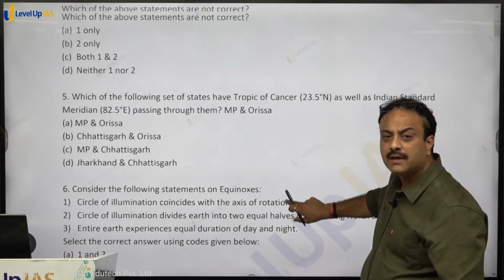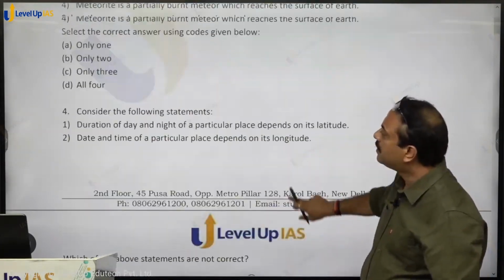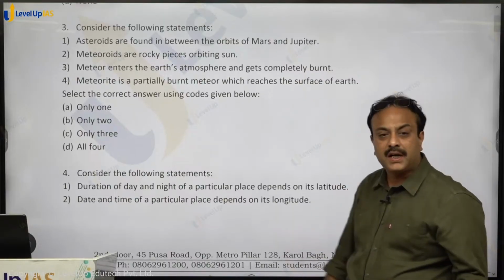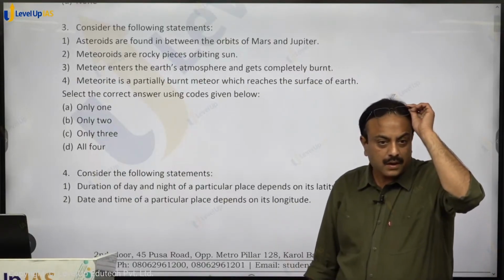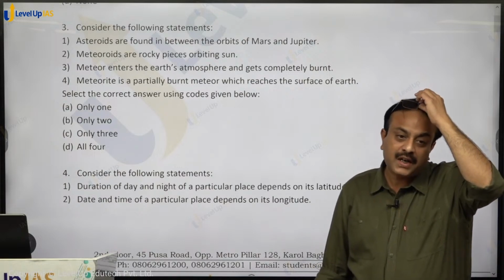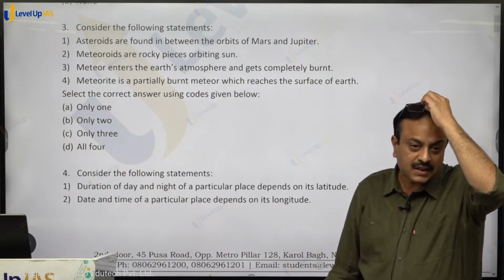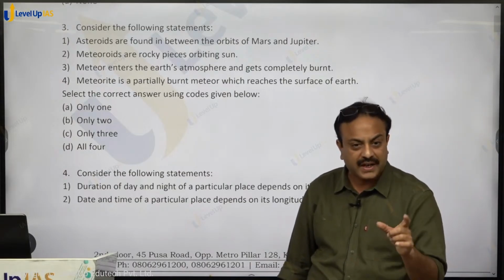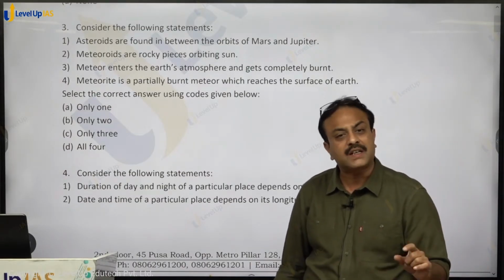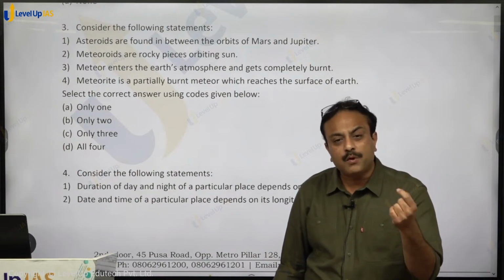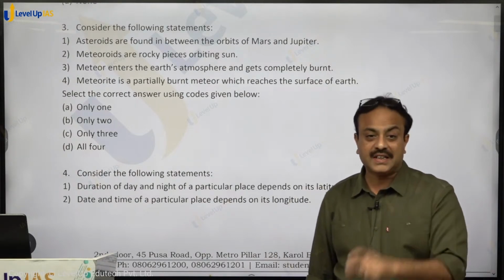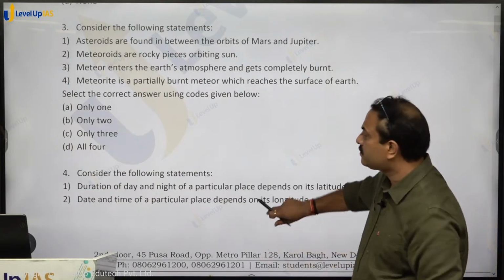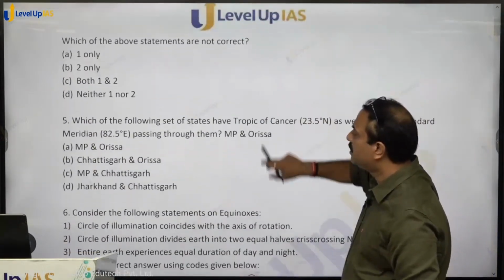Which question? Meteors enter the atmosphere of Earth and gets completely burnt. 99% of the cases they get completely burnt only. Very rarely they reach the surface of Earth. You see a flash of light in mesosphere which is visible from the Earth with naked eyes also, that is a meteor burning only. It is a very common phenomenon. Once in a blue moon it happens that a meteor reaches the surface of Earth. So in general the statement will be considered as correct.